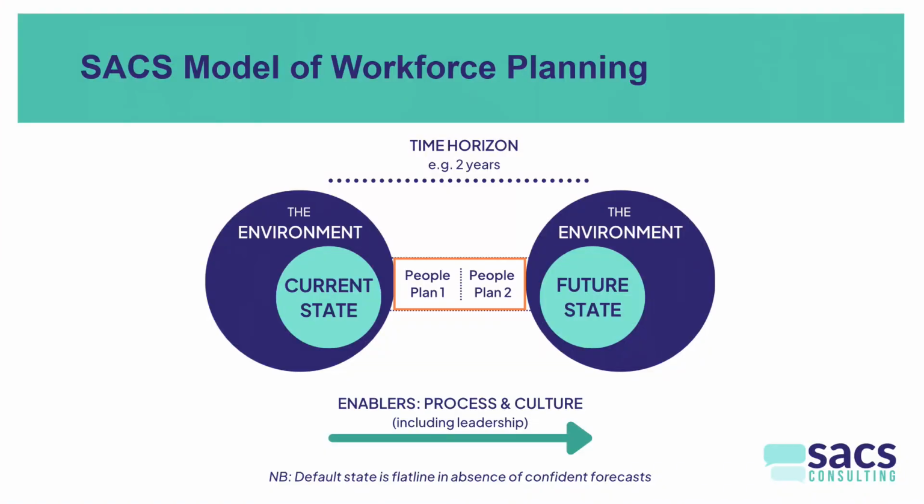You'll also see that there are people plans here. People Plan 1 and People Plan 2 are all about the specific things that you need to do in year 1 and year 2 in order to achieve the outcomes that you have forecast as being necessary. And those people plans are in fact the business case for workforce planning. In this year, we're going to do these things to create the workforce of the future. That's what we call the build option, where you'll train your employees to be able to do this stuff. And also the buy option, who will we need to recruit? Workforce planning is always a mix of build and buy, and the people plans in effect document that.